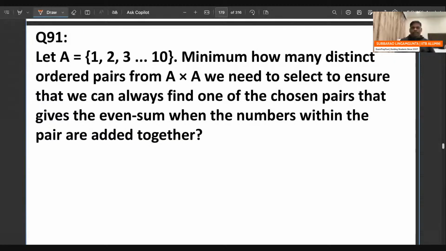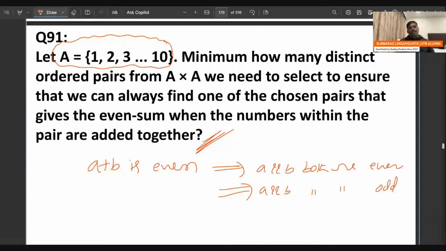So in these two cases, A plus B is even. Try to understand, then you have to remember.